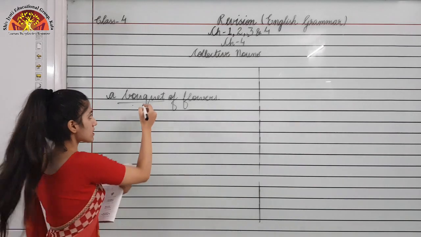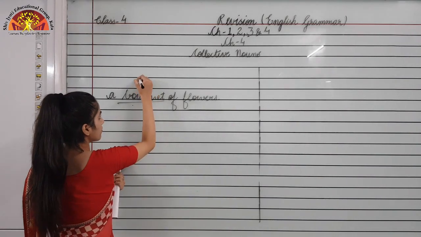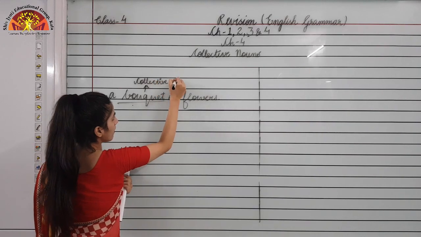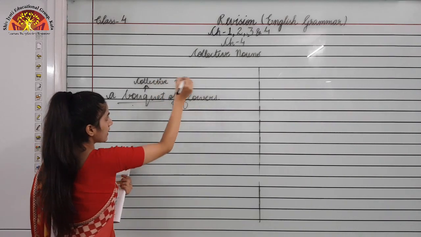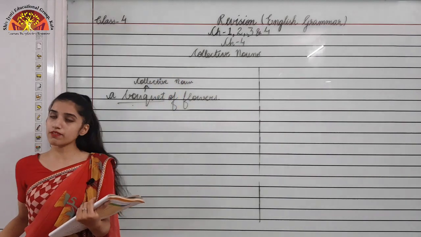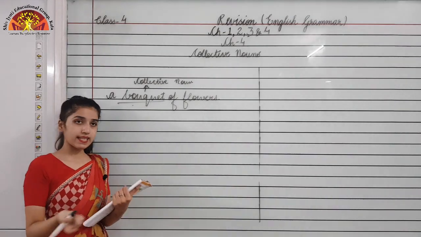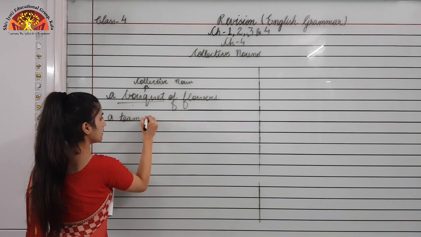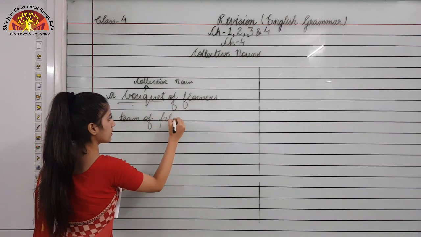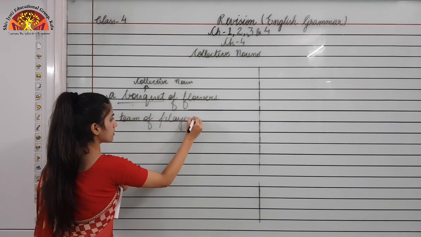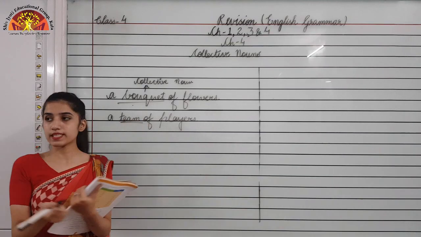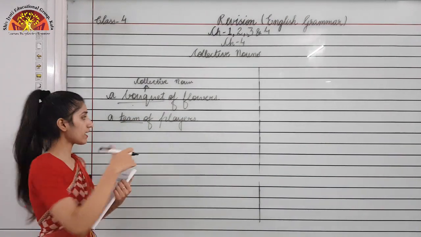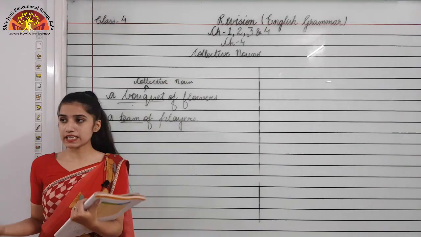So this is a collective noun. One more example is a team of players. Team is again representing the number of players in that group. So team is again a collective noun.